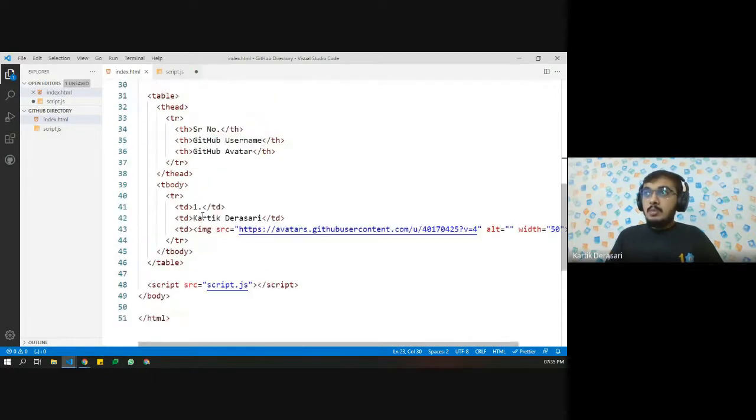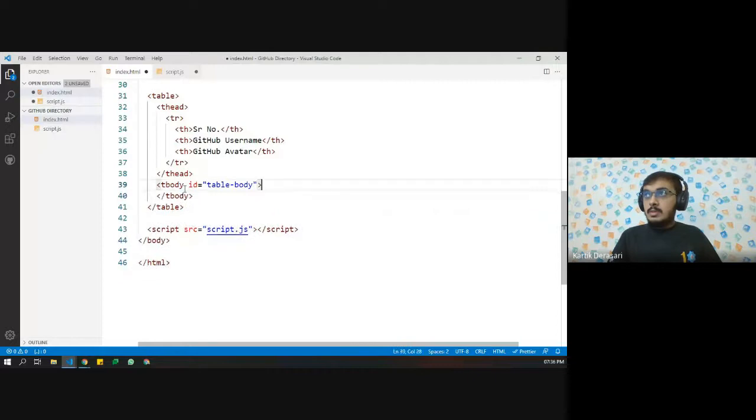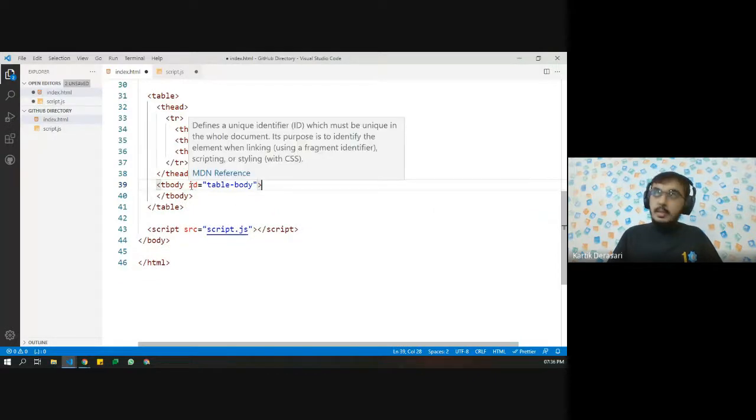We want to input our values inside tbody. So let us give an ID, let us say tableBody. Let us copy paste this format. Now the tbody is empty.